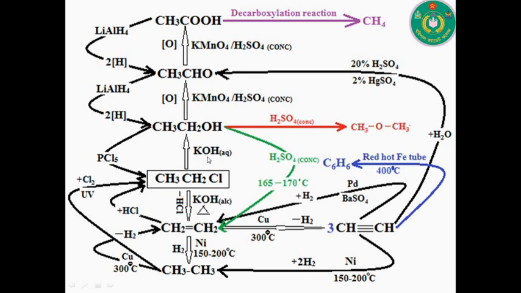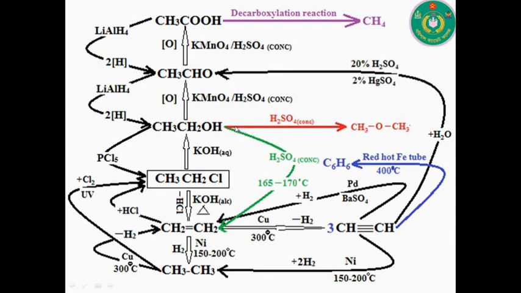When water is added to the organic compounds, then we get aldehyde as a major product. Here 20% sulfuric acid and 20% mercuric sulfate are used in this reaction.